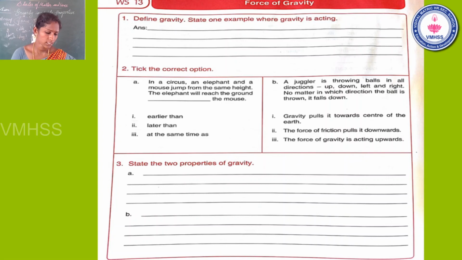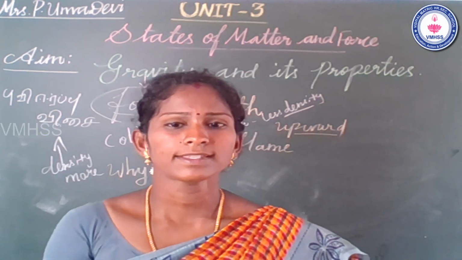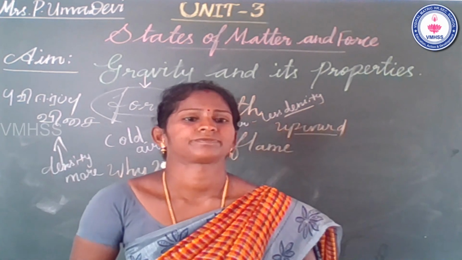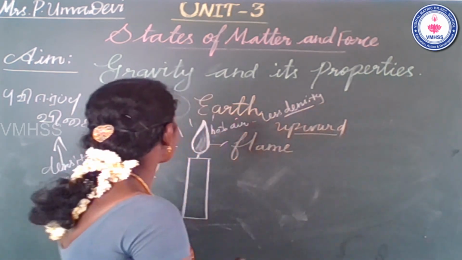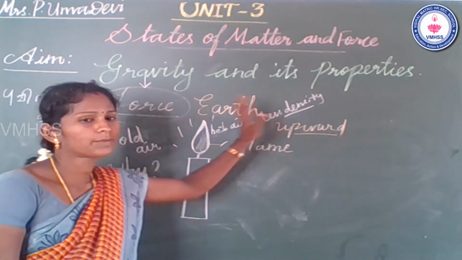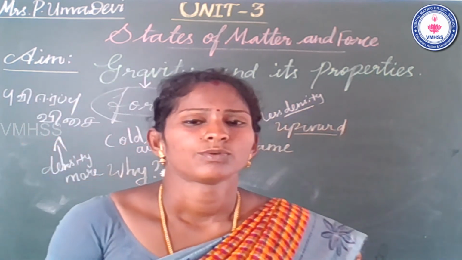What is the second point? The rate at which objects fall towards the earth does not depend on the weight, size or color. So all the objects are pulled towards the earth. That is the second property. Students, what did we learn in today's class? We learned what gravitational force is and its properties.